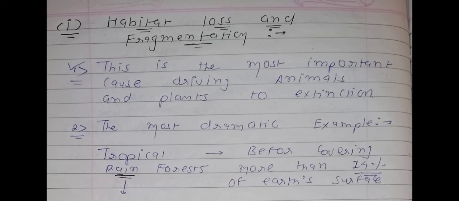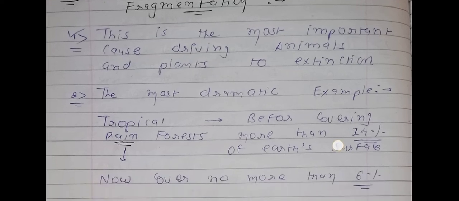So underline it, it is a one-liner question: blank is the most important cause for the extinction of animals as well as plants. The answer will be habitat loss and fragmentation.